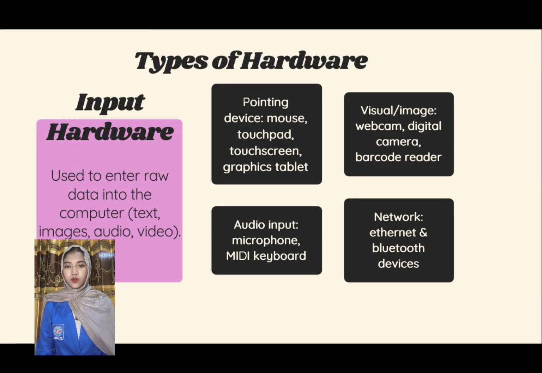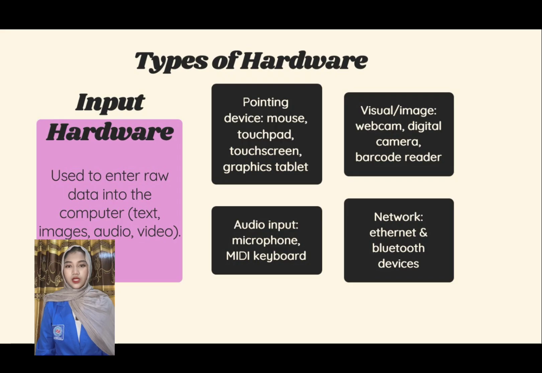Types of hardware and examples. Referring to the definition of hardware, there are many types of devices that can be categorized as hardware. A classification of hardware types is needed to make it easier to distinguish.